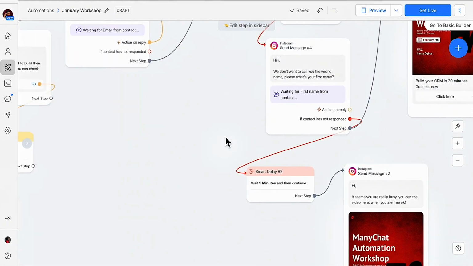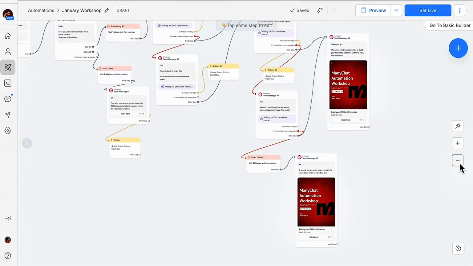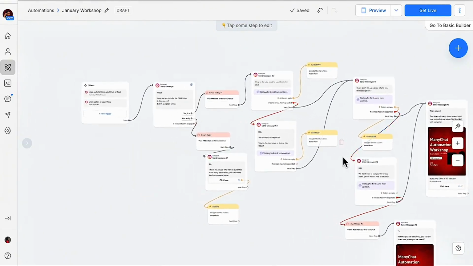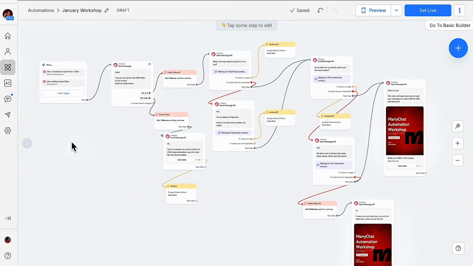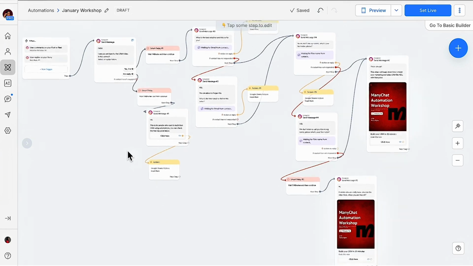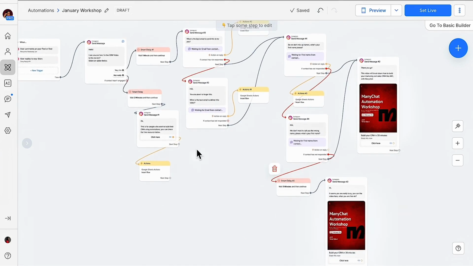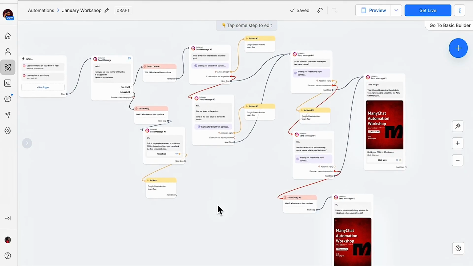So let's look at what we've built, guys. I'm going to take this back a bit. So we just built this from scratch right now. Now, this automation is going to fire whether the person comments on our story, whether the person comments on a post. Once you say comment story and I'll send you this, whether it's a carousel, a video, whatever, we literally just built this from scratch right now, okay? So this is going to build your CRM from scratch.